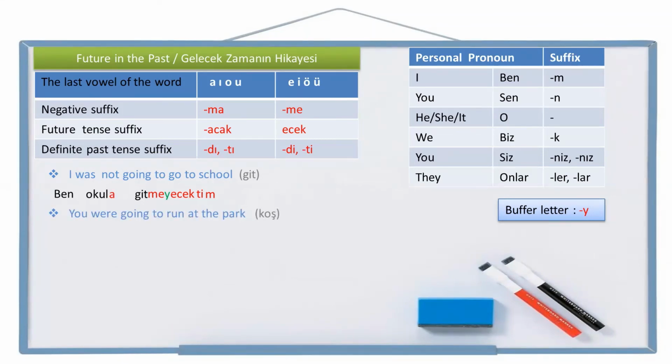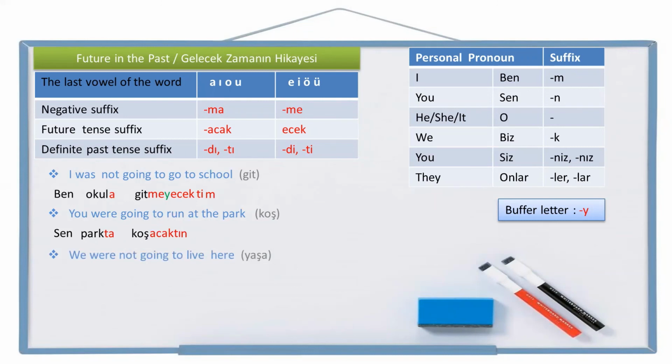Another example, you were going to run at the park. Run is koş in Turkish. Let's write the personal pronoun you, sen. Where? At the park. Park is the same, park. At the park, parkta. Run, koş. Going to run, koşacak. Were going to run, koşacaktı. Is there any personal pronoun suffix? Yes, koşacaktın. So the sentence is, sen parkta koşacaktın. You were going to run at the park. Sen parkta koşacaktın.